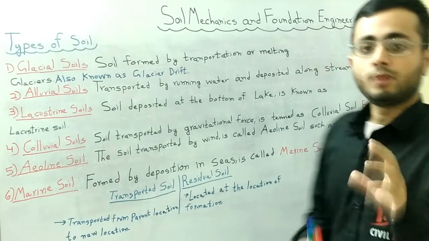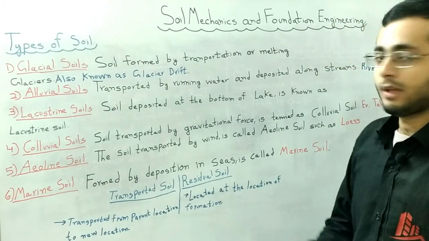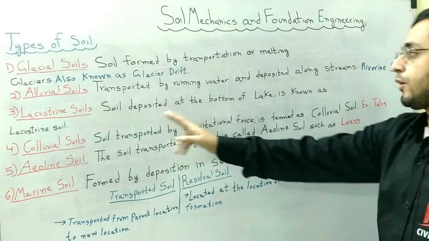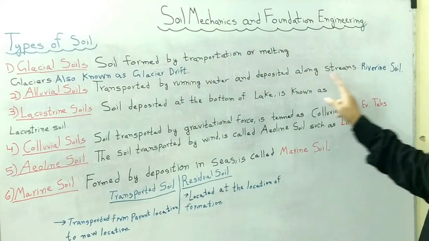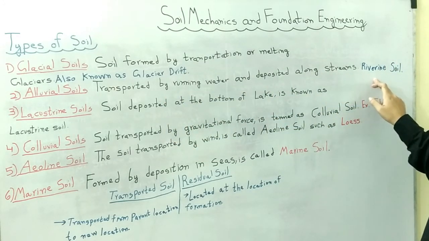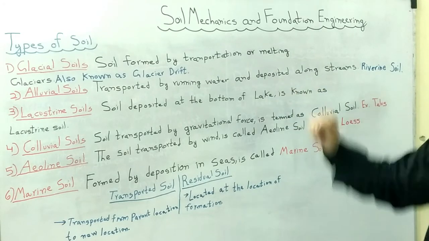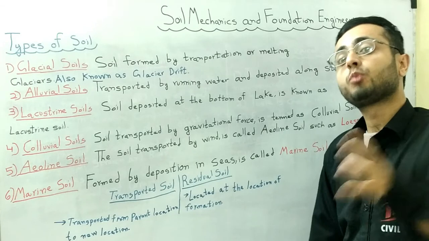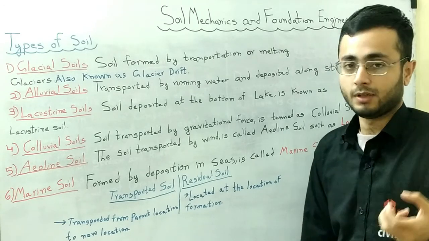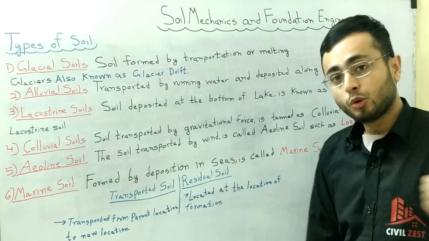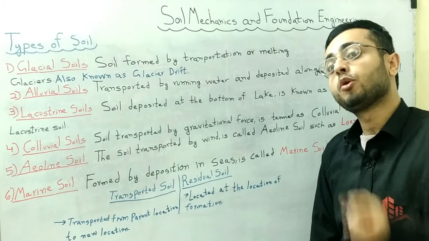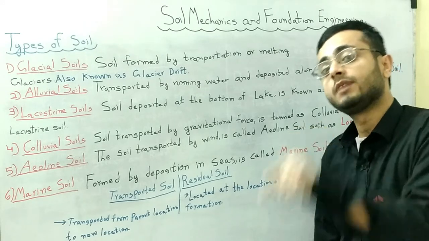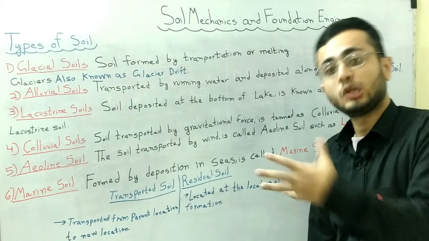Next, friends, we will talk about alluvial soils. By definition, soil transported by running water and deposited along the streams of rivers is known as alluvial soil. These are soils transported by the running water of rivers. Running water transports the soil and deposits it at the bed of the river stream, and that soil is known as alluvial soil.